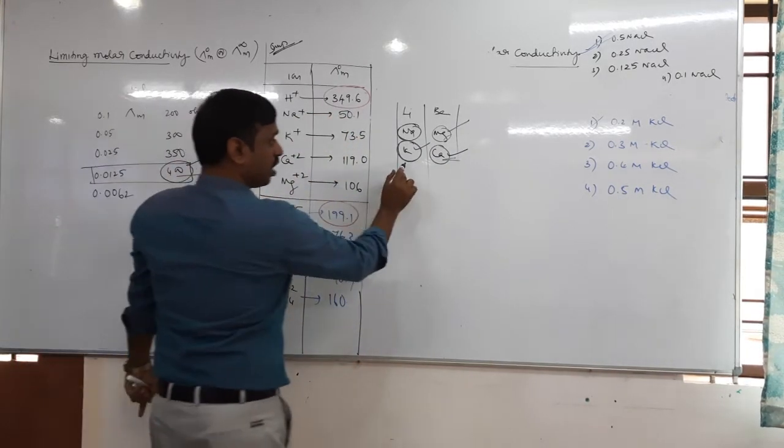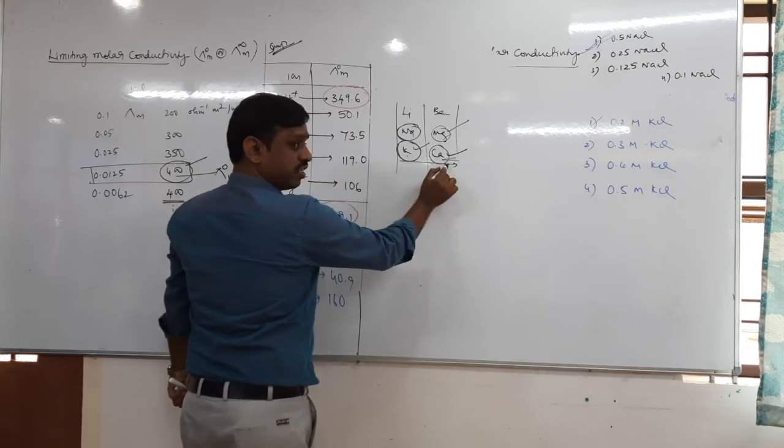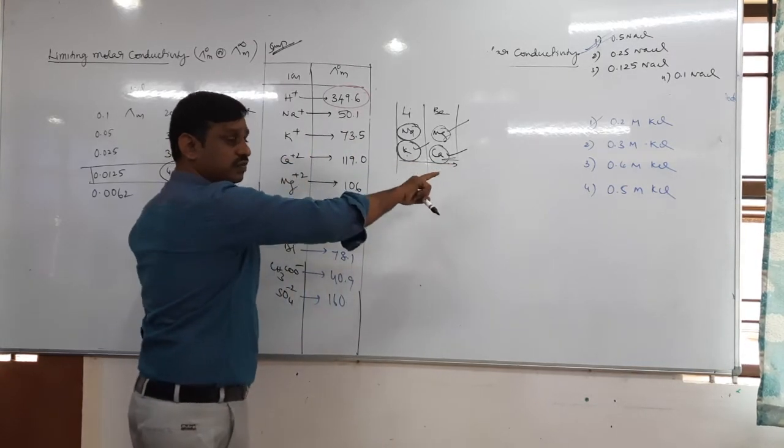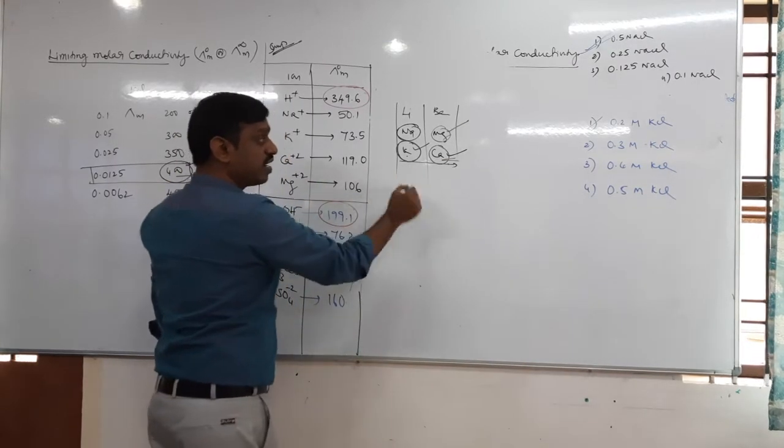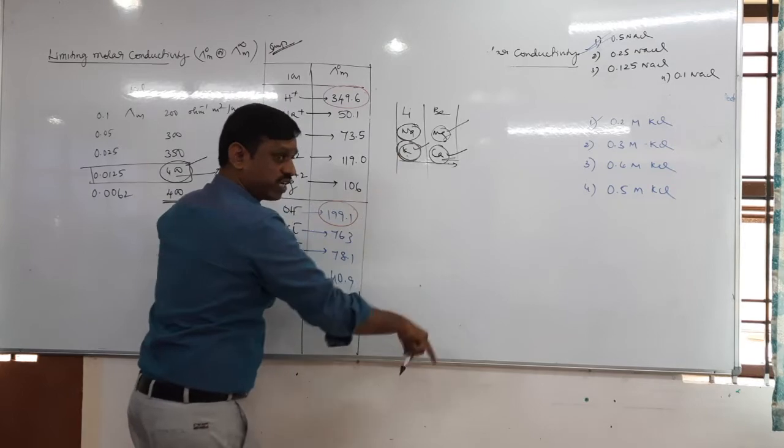Next, again left to right, potassium to calcium. Left to right, the normal size decreases, so the hydrated size increases. Since the hydrated size increases, K plus has the smallest hydrated size, meaning more mobility.